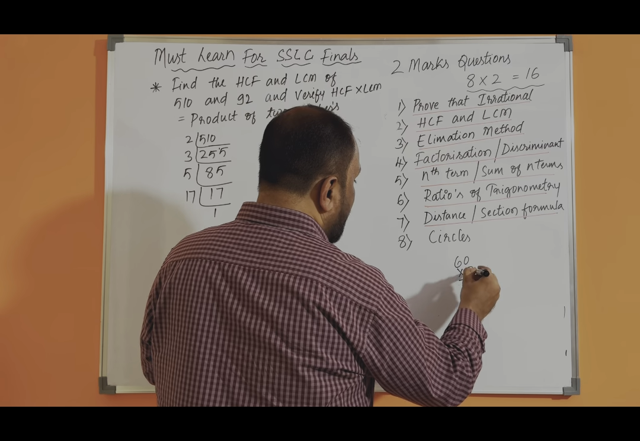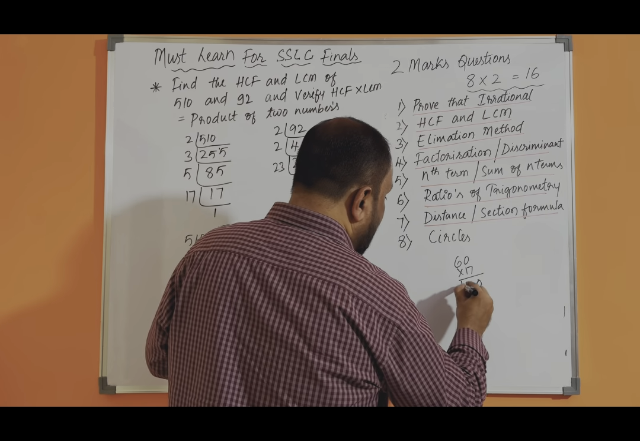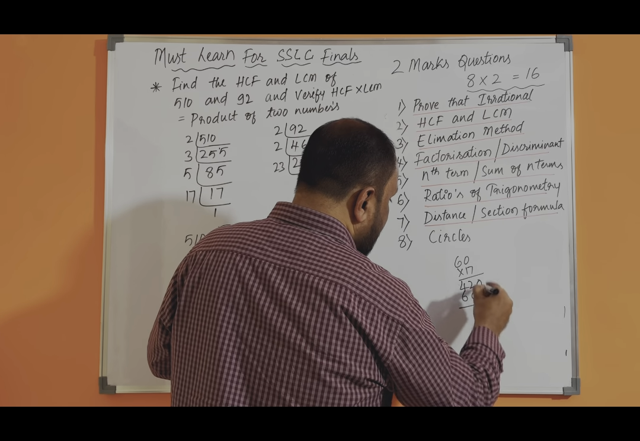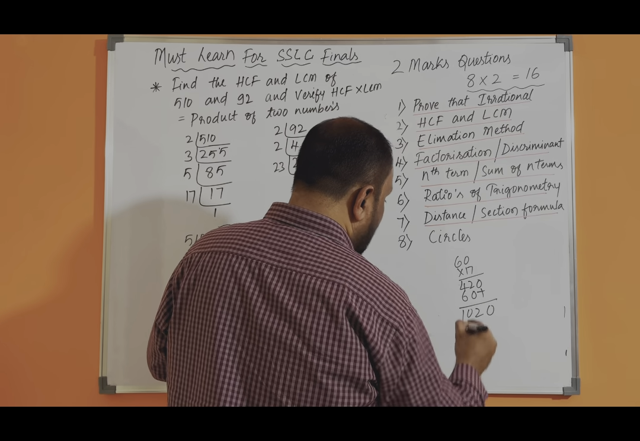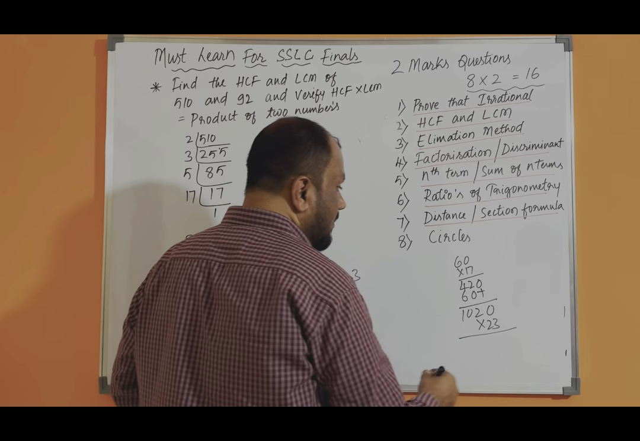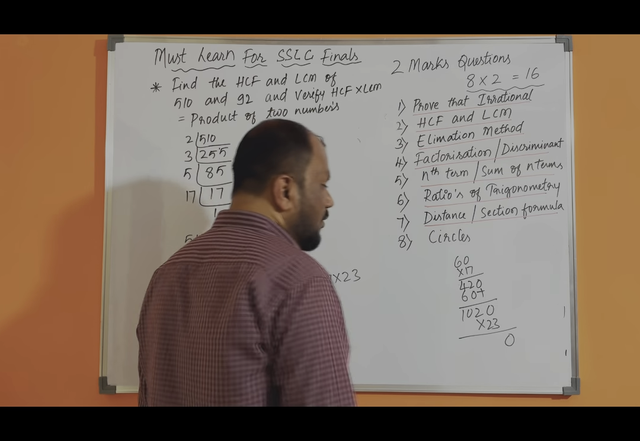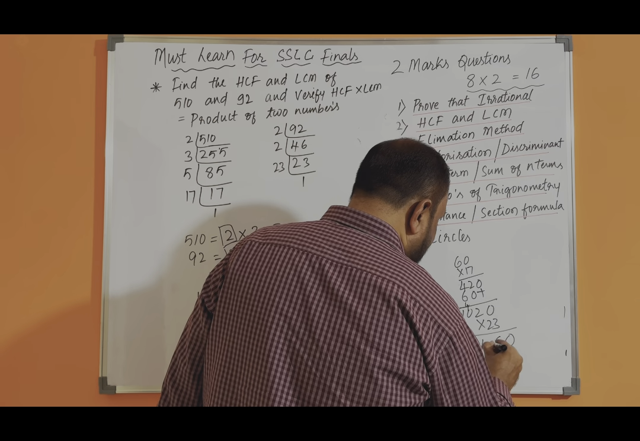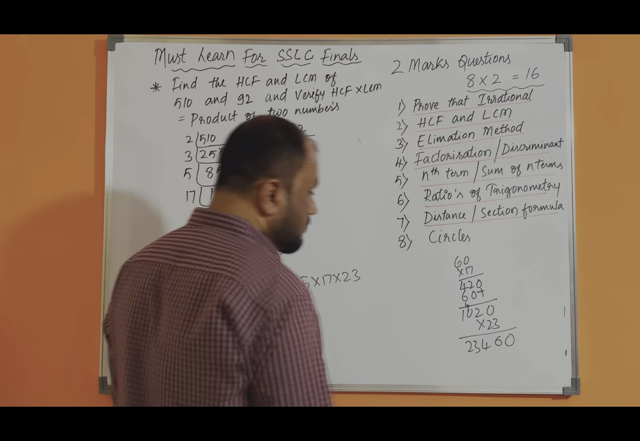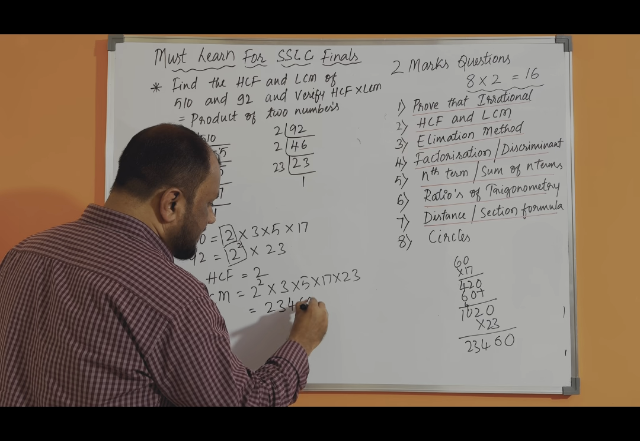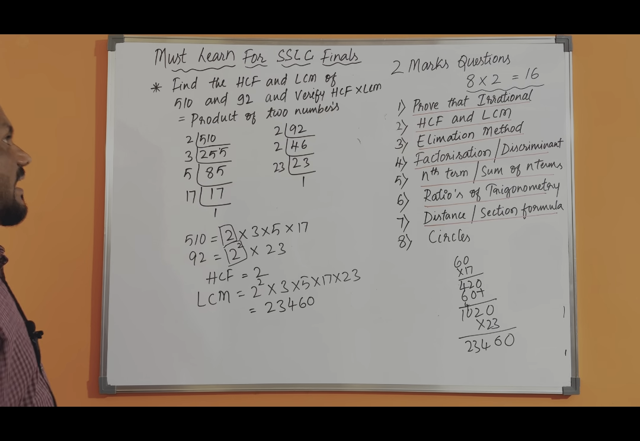7 into 0 is 0, 7 into 6 is 42, and 1 into 60 gives 0 6 0, which adds up to 1020. We can multiply this by 23. 23 into 0 is 0. 23 twos are 46, carry 4, and this 4 as it is. 23 ones are 23. So now we got LCM 23,460.